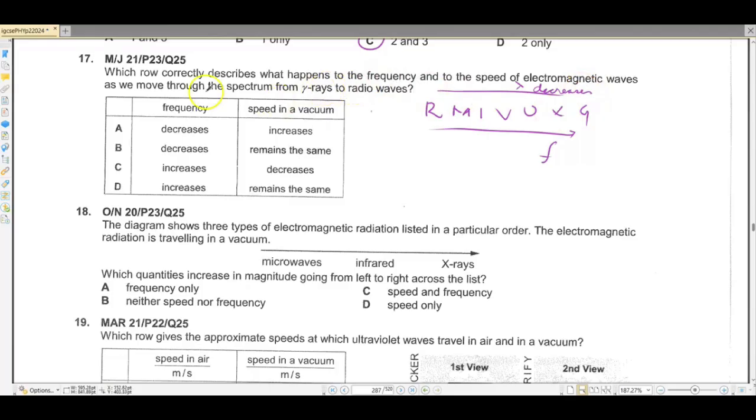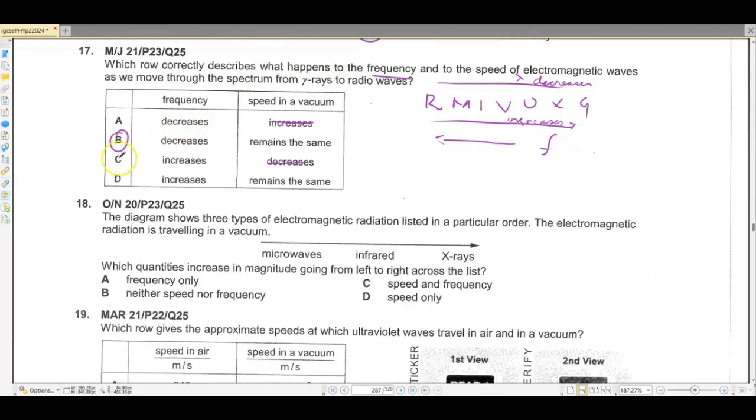Okay? So they are asking about what happens to the frequency and to the speed of the electromagnetic waves as we move from gamma to the radio waves. So the frequency is going to decrease in this direction as it increases in this direction. Okay? And the speed is going to remain the same because all the waves that are in electromagnetic spectrum have the same speed. So the speed remains the same and frequency from gamma to radio decreases. So B is going to be our correct option.